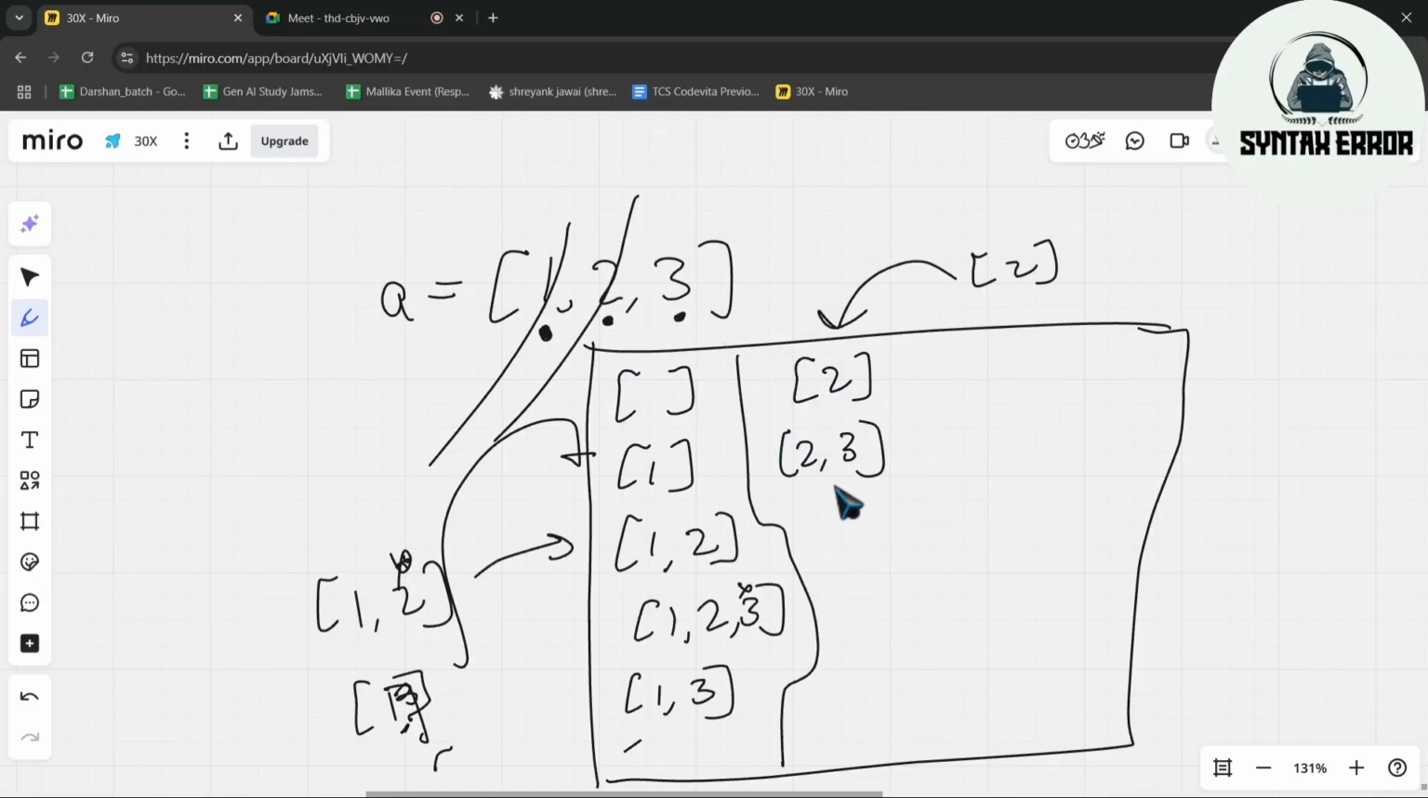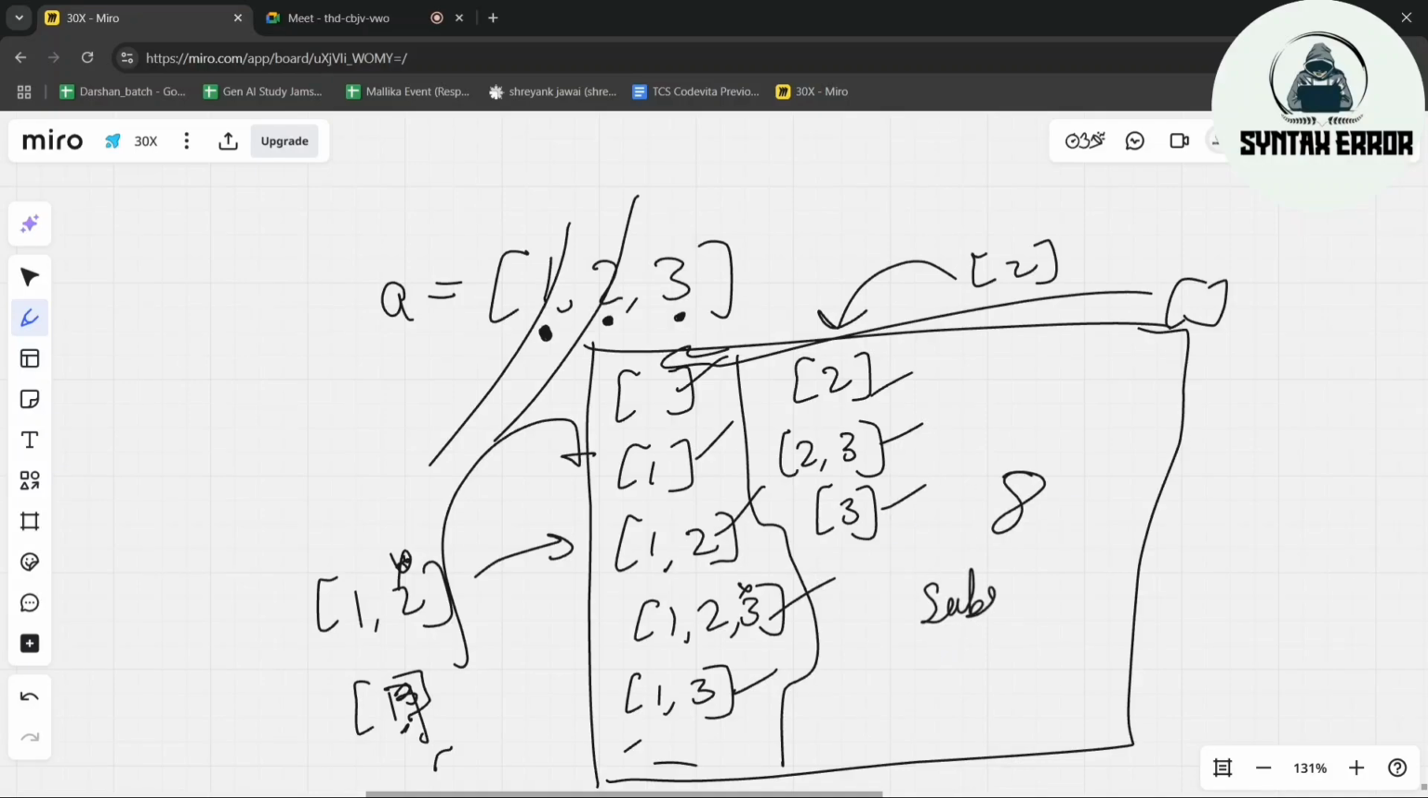We will start from 3. So 3. Again, we don't have more elements to add. That's why we will remove the element. When we remove the element, we will get an empty set. The empty set is already present. So 1, 2, 3, 4, 5, 6, 7, 8. These are the 8 subsets of this array.